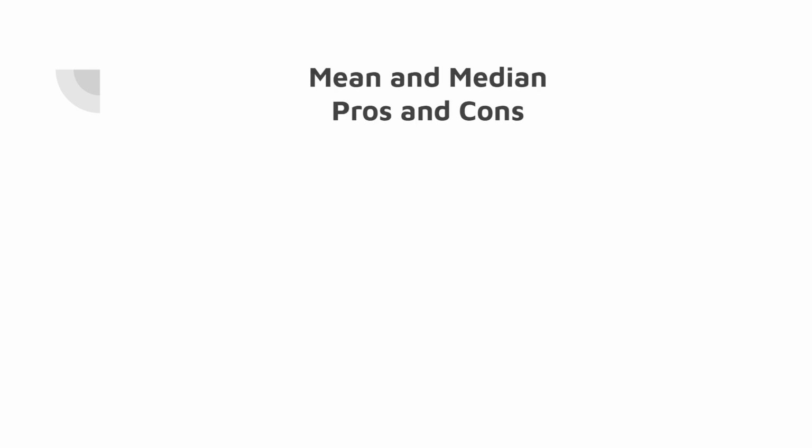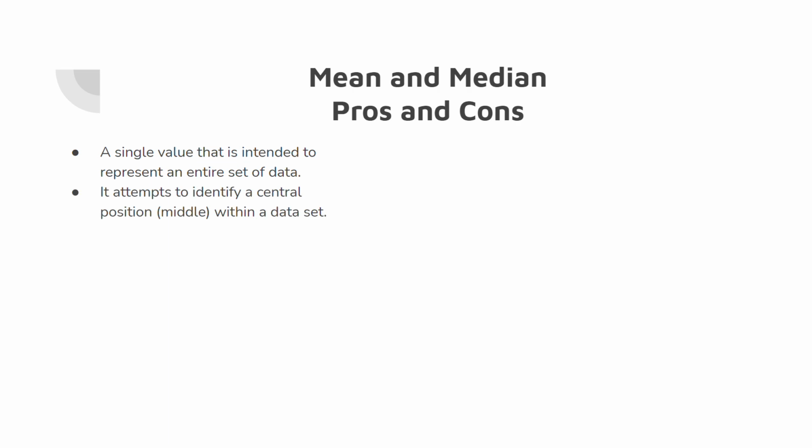So there are both pros and cons to mean and median. A mean is a single value that's intended to represent the entire set of data, and it tries to identify the true middle of the data set. However, it is very sensitive to outliers and skewed data. So if you have regular numbers and then one huge number or one small number, it would skew your data.